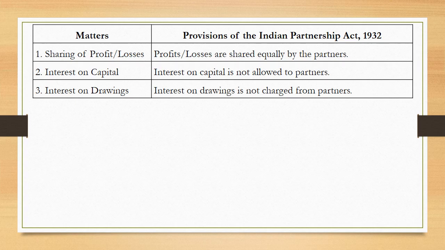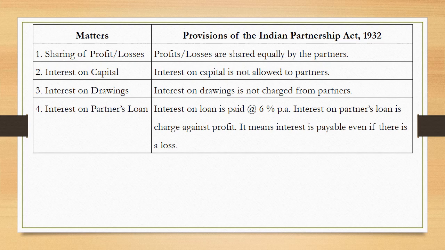4, interest on partners loan. This is going to be very important. Even in the absence of partnership deed, interest on loan is paid at the rate of 6% per annum to the partner. This is just because the interest on loan of partner is a charge against profit. It means interest is payable even if there is a loss.